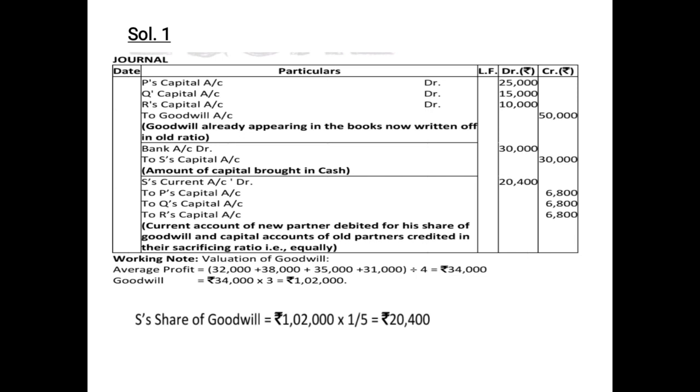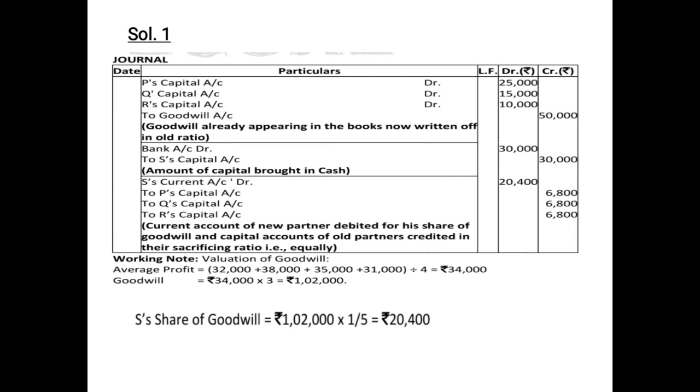And the goodwill which he is not able to bring, for that we will need to pass a capital transfer entry, and the capital transfer entry will be the new partner's current account debited with his share of goodwill. That means S's current account debited 20,400.